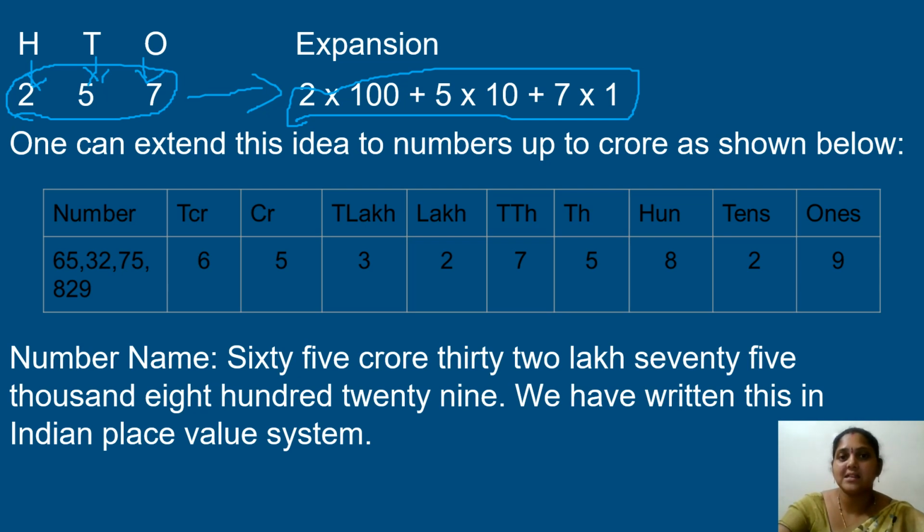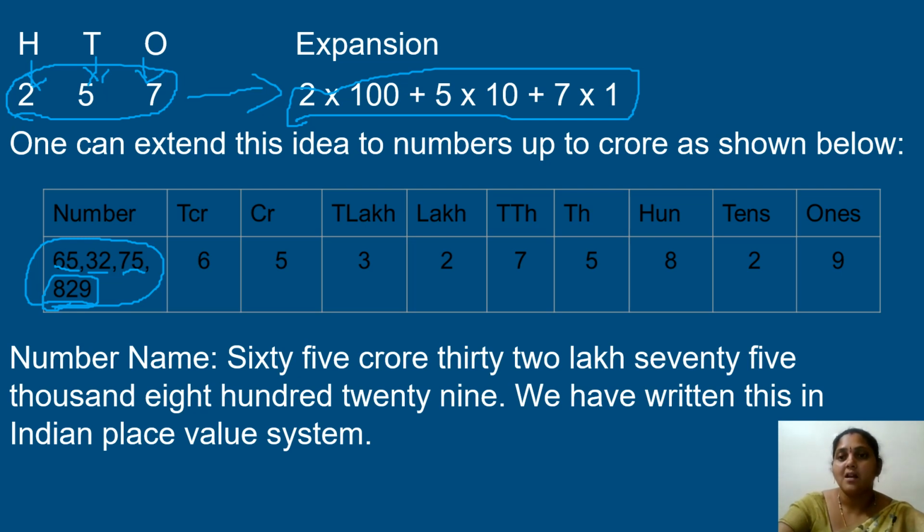One can extend this idea to numbers up to crore as shown below. This is the table we are seeing here. This is the Indian place value system. In the Indian place value system we have 9 place values. We group them from the last. The last 3 digits follow under one group, the next two under one group, the next two under one group, and the next two in the other group.